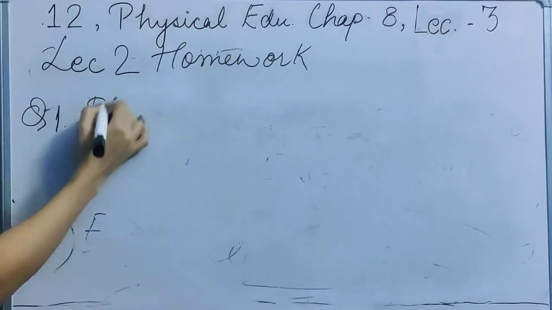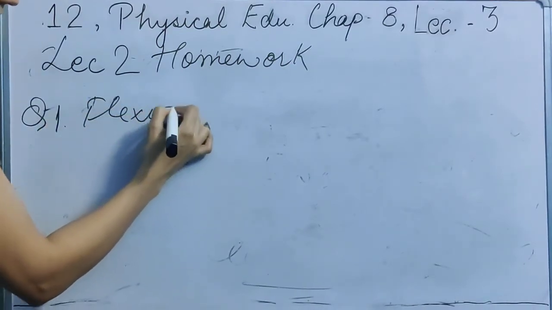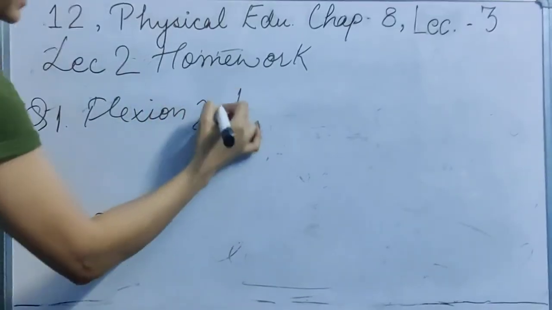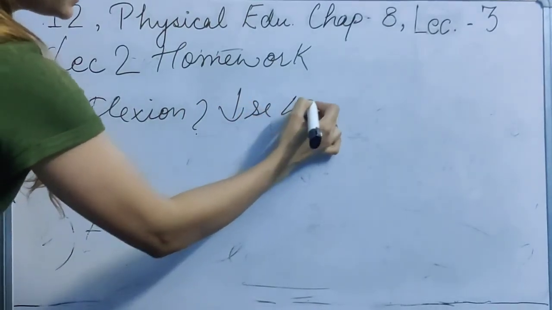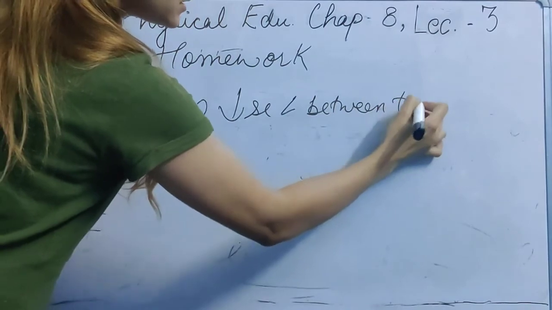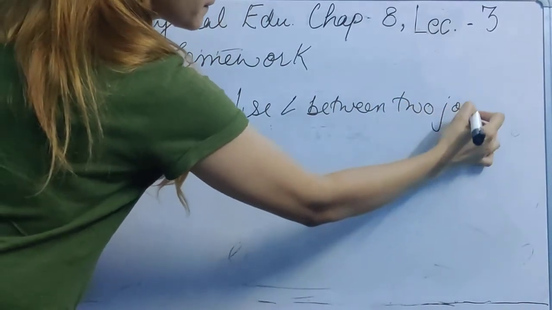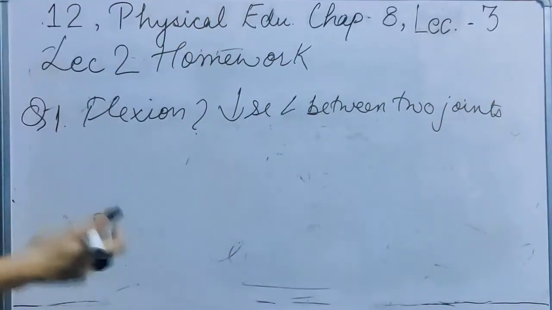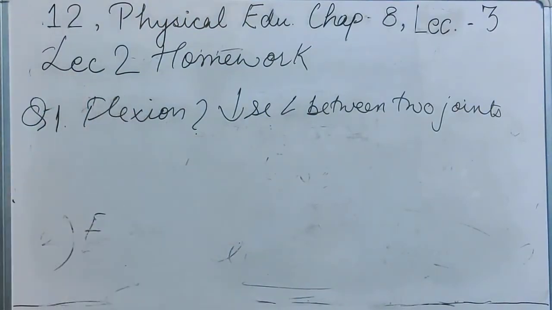Question number 1 was about flexion. What is flexion? It is a movement in which there is a decrease in the angle between the two joints. An example you can give is the elbow joint or hip joint.